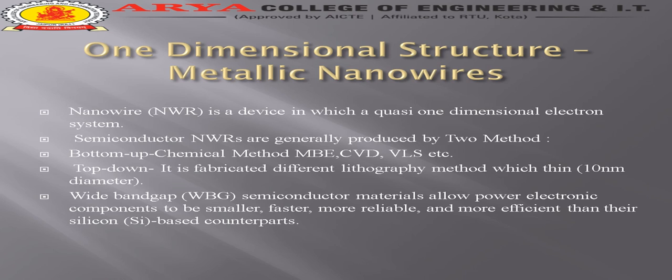Semiconductor nanowires are generally produced by two methods. That means we are discussing fabrication technology, because for nanowires we discuss how they are fabricated. There are two types of approach: bottom-up and top-down. The bottom-up approach uses chemical methods. We have already studied MBE, CVD, VLS, etc. There are a lot of techniques we use in the bottom-up approach.